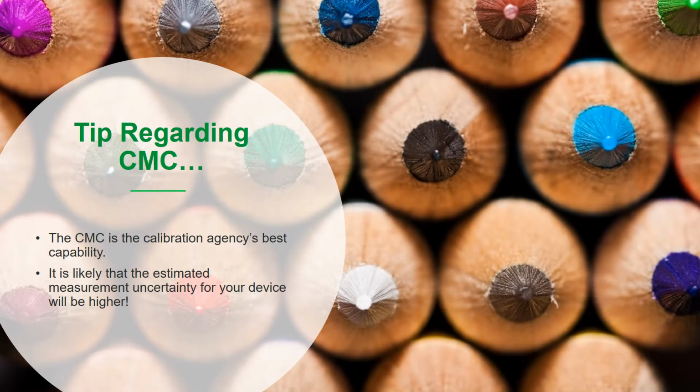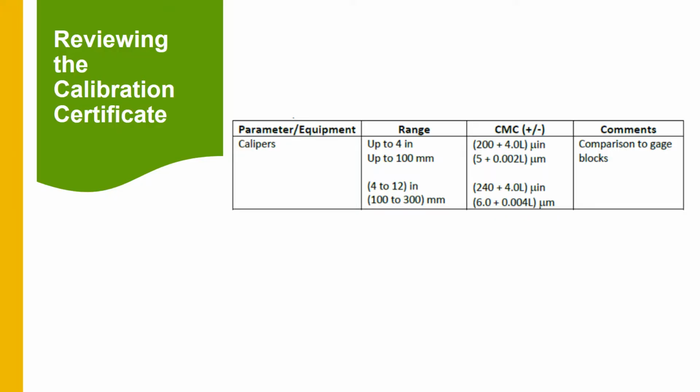It is important to remember that the CMC is the calibration agency's best capability under the best possible conditions. Therefore, it is likely that the estimated measurement uncertainty for your device will be higher. Lastly, the comments section can provide you with additional information, such as the type of equipment used to perform the calibration or other special circumstances regarding the calibration.